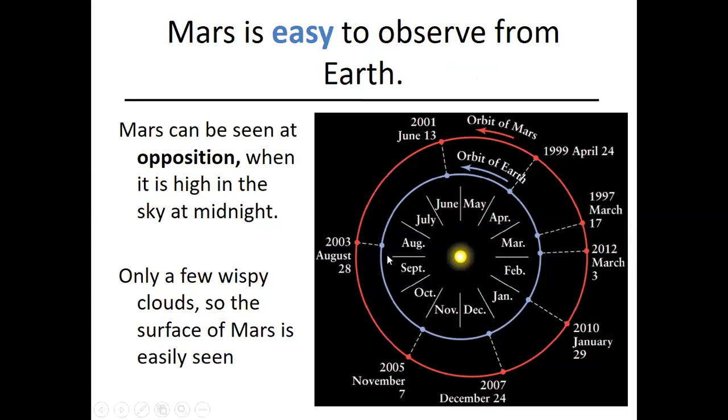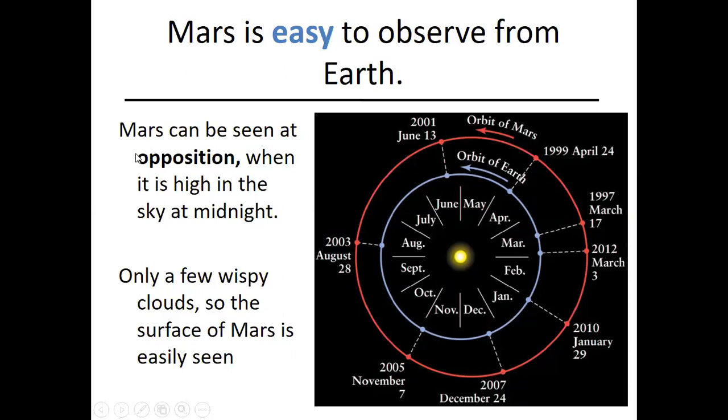In this picture, the blue circle is the Earth orbit, and the red one is the Mars orbit. As you see, it's always following us, right? Even though Mars is at a longer distance from the Sun than Earth, it's moving faster compared to us. So that's why it's following us. Here on November 7th, 2005, it's right above us. And December 2004, again, it's directly above us. Likewise, it should be easy to observe in the sky.